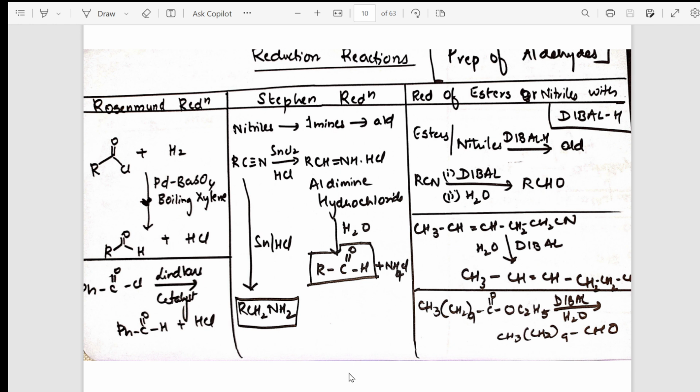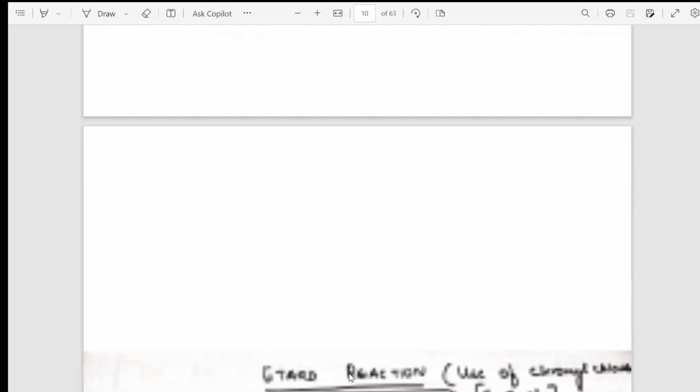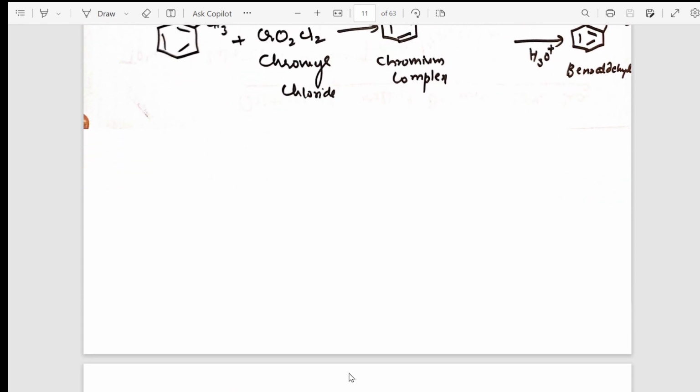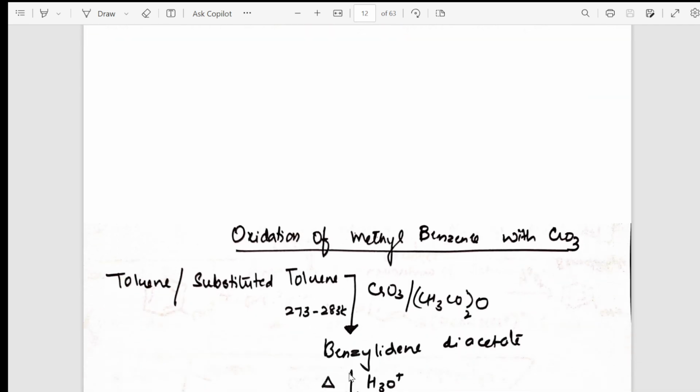After the reduction reaction, students, gradually we are going to go into a concept called Etard reaction using chromyl chloride. Here I have given in the boxes. In the exam, you can write in the same way: Etard reaction, what is converted to what, what is the reagent, what is the product formed. Yes, done. After the Etard reaction, then comes gradually the next topic, that is oxidation.